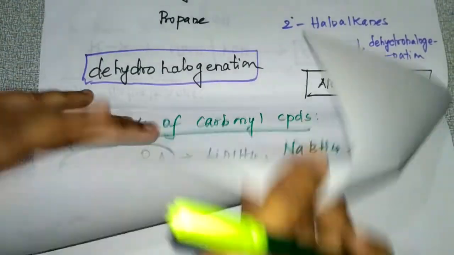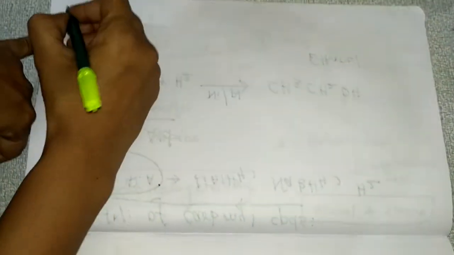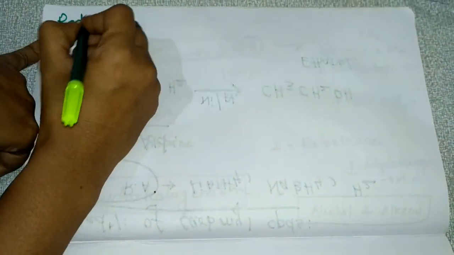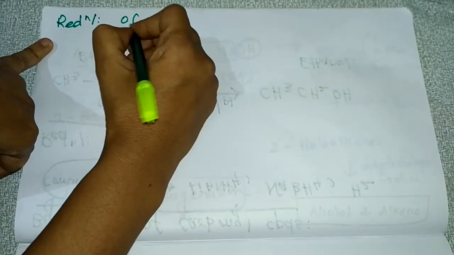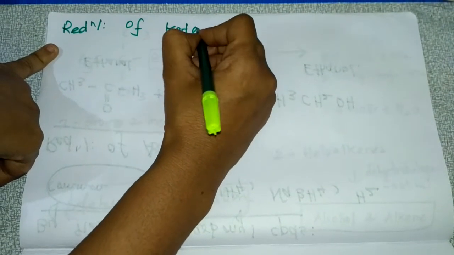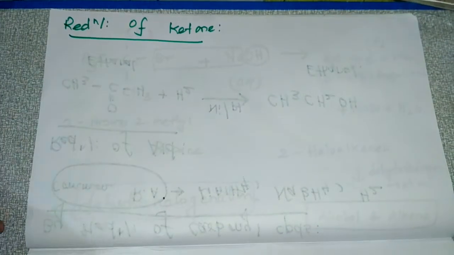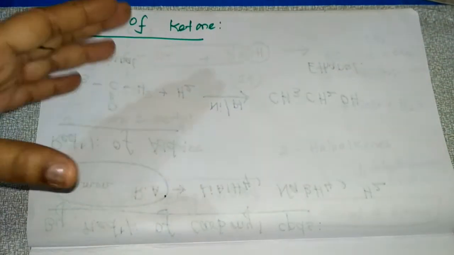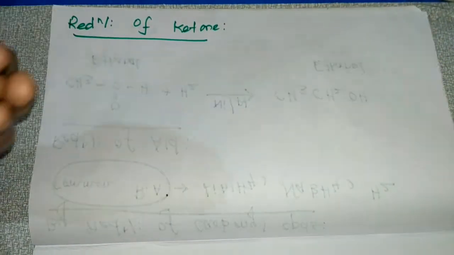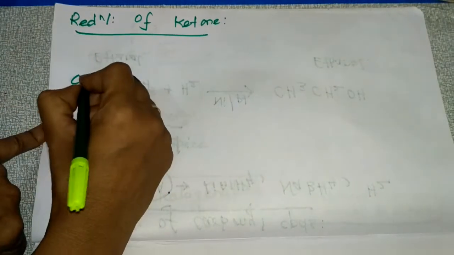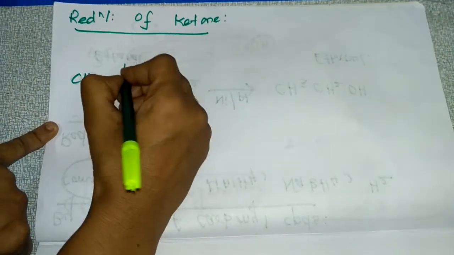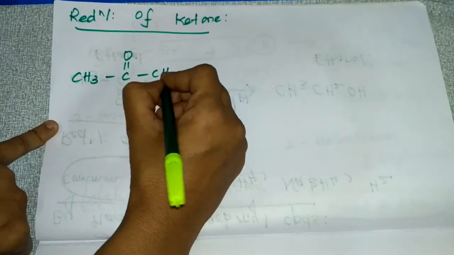Next, reduction of ketone. For ketone, you know very well, the simple example we can take is acetone or propanone, that is CH3, C double bond O, CH3.